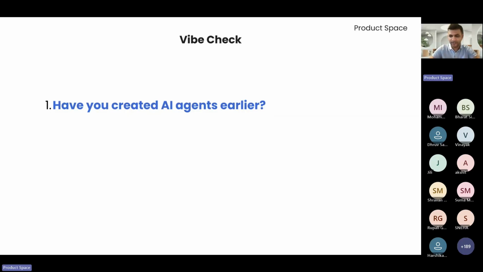All right, all right. Oh, is it? One out of so many folks. Okay, Sheikh has done a Telegram bot. Yeah, we're not going to do it today. Have made using Relevance. Yeah, that's quite baseline. Awesome. Oh, is it? I think this session is then going to be a lot of value add for everyone.